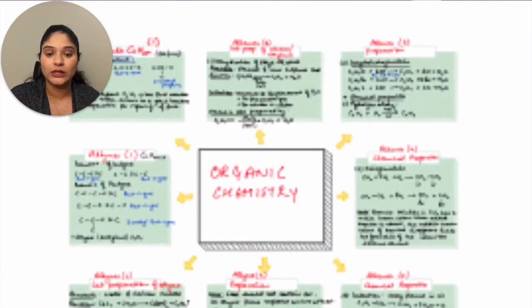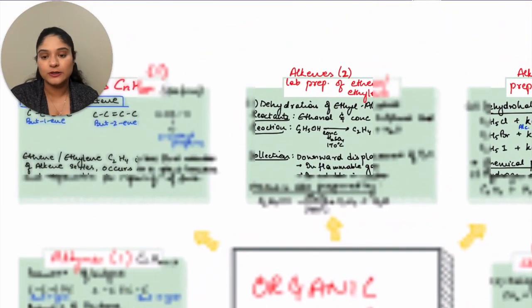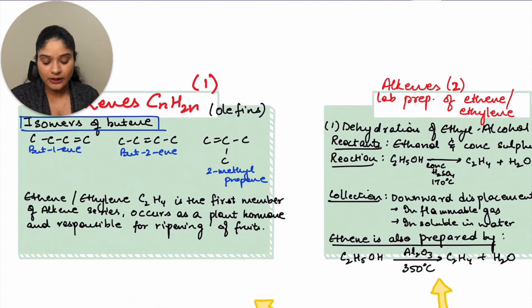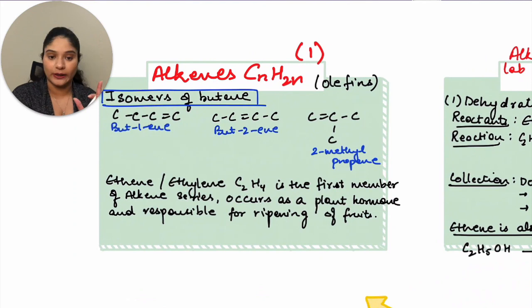Let's move ahead to the last page. Not the last page, but the second last page. Let's quickly start with this. So we are talking about alkenes here. Alkenes is CnH2n. They are known as olefins. That means oil producing ones. Oil, like it's related to the formation of oils.